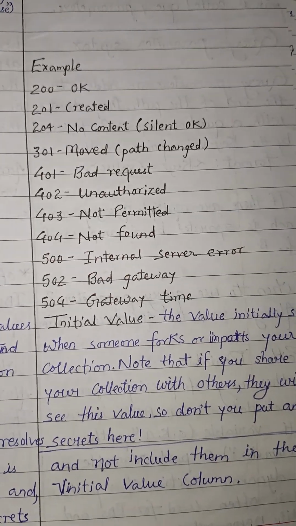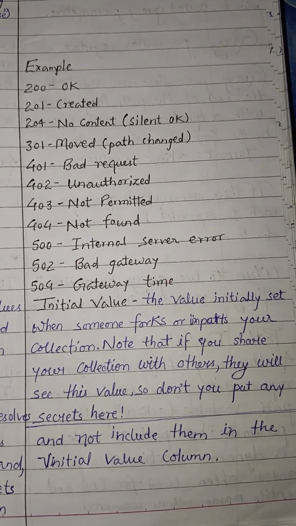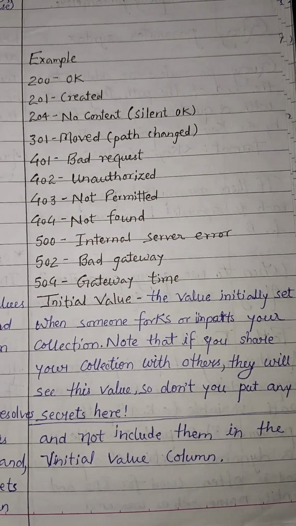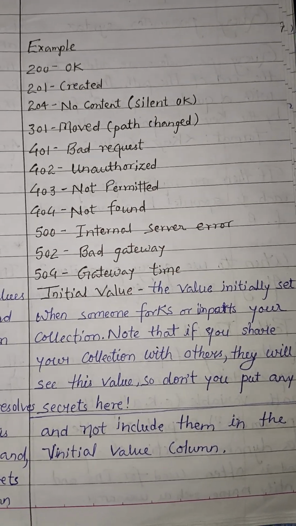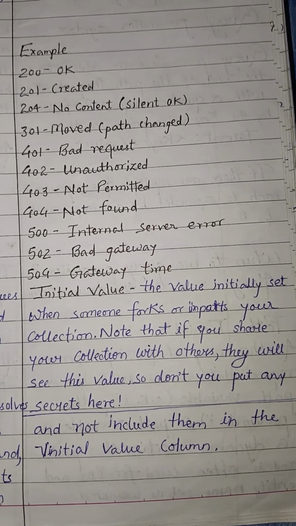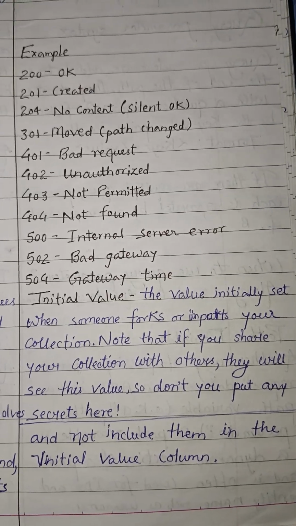And then the initial value. The initial value is set when someone forks or imports your collection. Note that if you share your collection with others, they will see this value, so don't put any secrets here and do not include them in the initial value column.